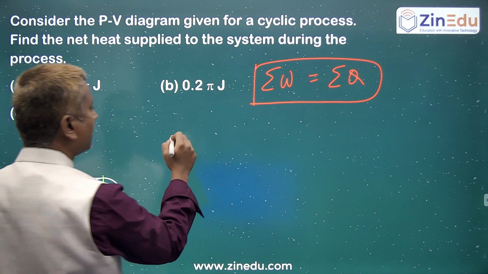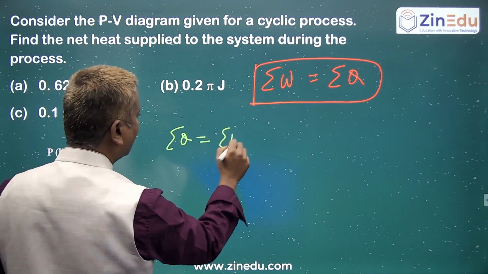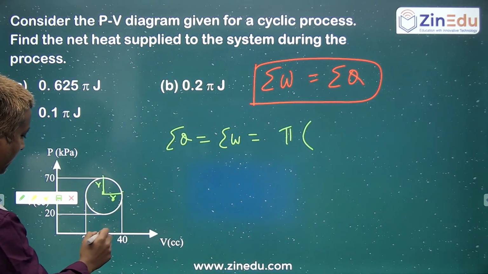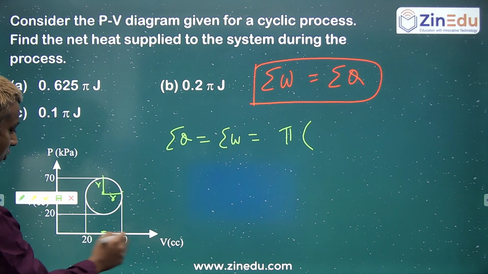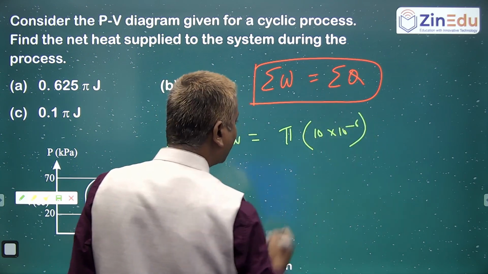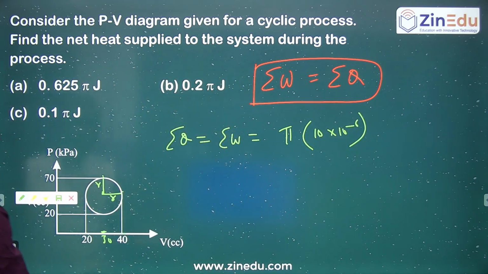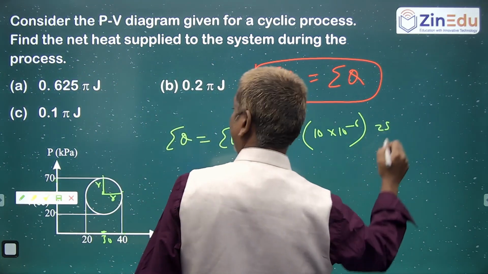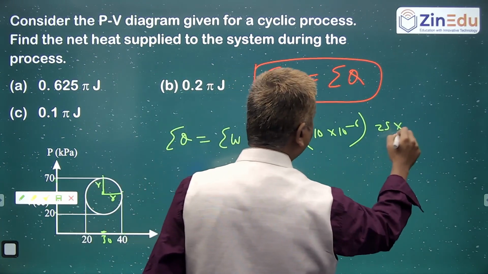So net heat is net work, which is equal to pi into this radius, how much from here to here, 30 to 40, so 10 into 10 power minus 6 meter cube, and the pressure 20 and 70, so midpoint radius 25, and this is in kilopascals, so convert it into pascals.